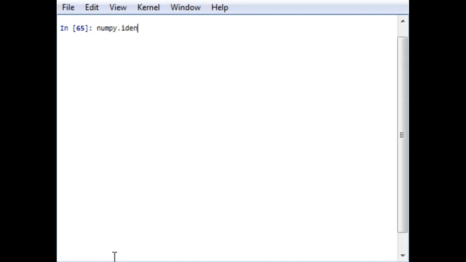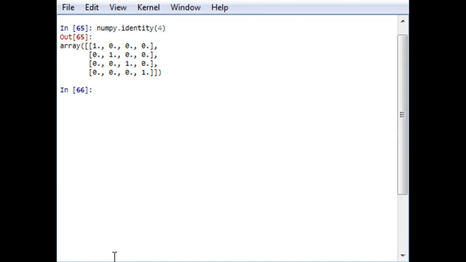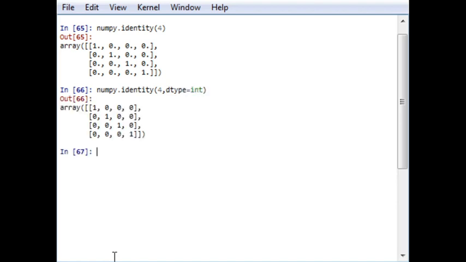numpy.identity with size 4, and if you want to change, you can change dtype to int, and it will give you output in integer. Similar for complex, similar for string, so it is equivalent to it. Now the matrix comes as full.